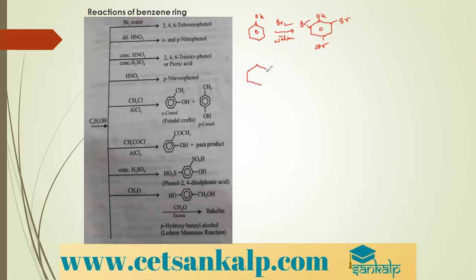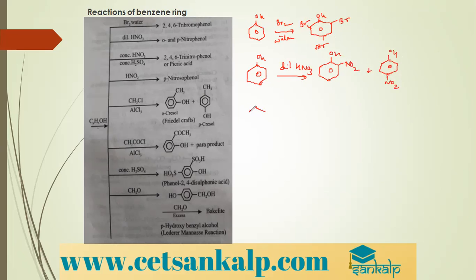When phenol is treated with dilute nitric acid, you get two products by electrophilic substitution. We get ortho-nitrophenol and para-nitrophenol, wherein para-nitrophenol becomes major.